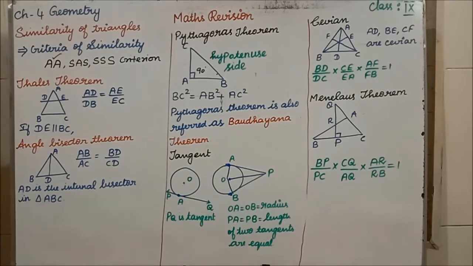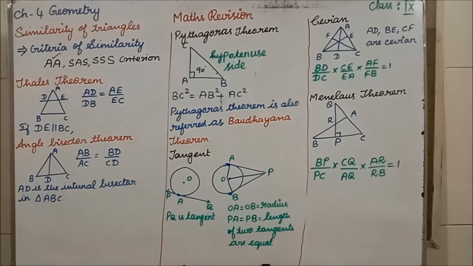Now, when we come to exercise 4.2, we have concepts based on Thales theorem and the converse of Thales theorem, angle bisector theorem and the converse of angle bisector theorem. Only based on these four concepts have we solved exercise 4.2. Now, students, do you know what we have learned in Thales theorem? Do you remember it? Thales theorem statement, can you tell me?